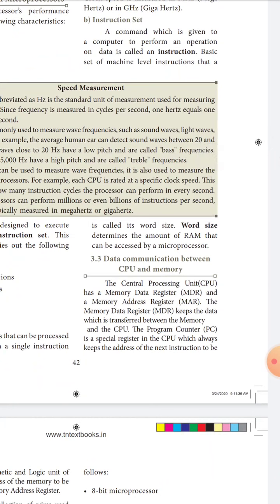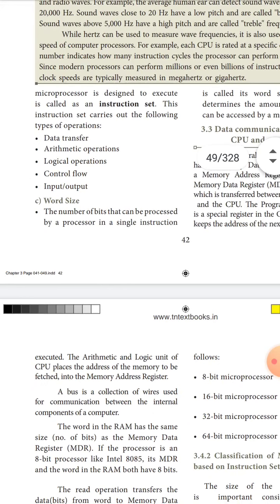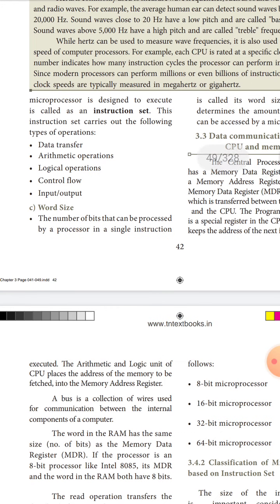What is the data communication between the CPU and memory? The CPU, meaning central processing unit, has the memory data register, MDR, and the memory address register, MAR. The memory data register keeps the data that will be transferred between the memory and CPU. The program counter, the PC, is a specific register in the CPU which always keeps the address of the next instruction to be executed. Once the instruction is given, it is immediately executed.